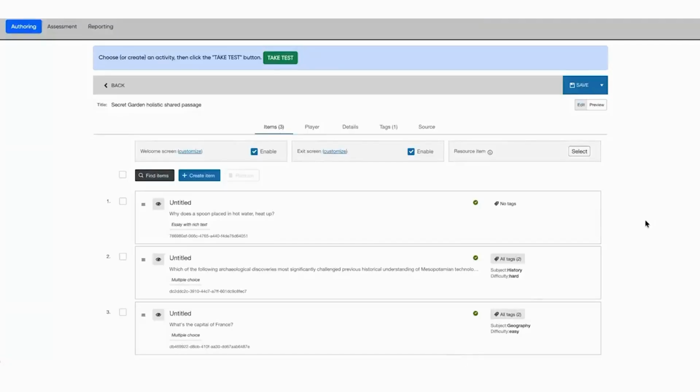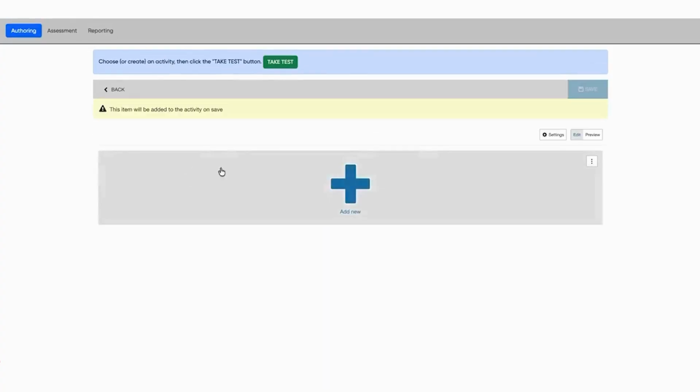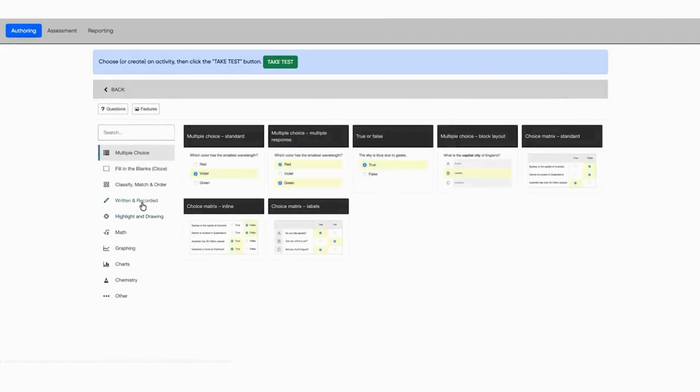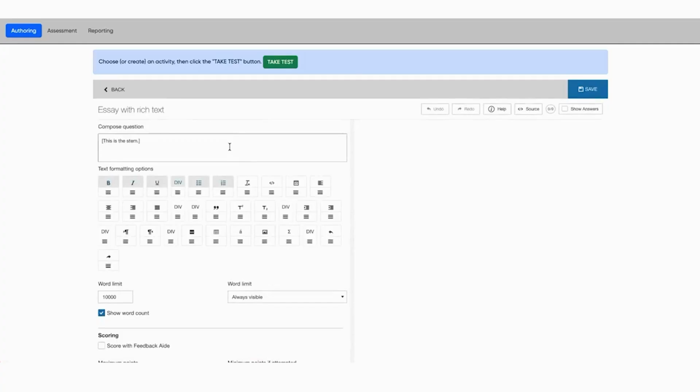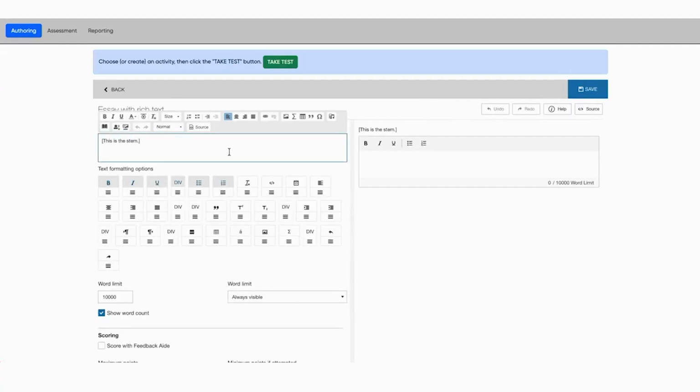Okay, so what we have here is an activity with a couple of different questions in it. Let's say I want to add another item. I'm going to create a new item for the end that's going to be a bit of a longer thinking question. I want the learner to write an essay. So here is an essay with rich text question, and let's say I want this to be auto-scored with Feedback Aide to save time for that grader, or perhaps to get the learner some more immediate feedback.